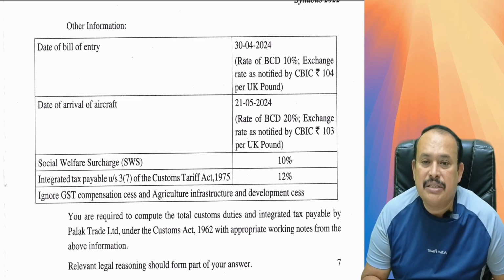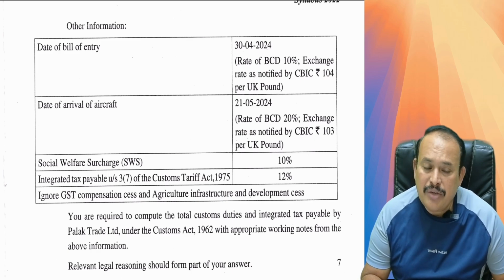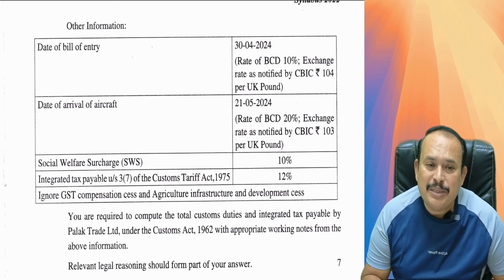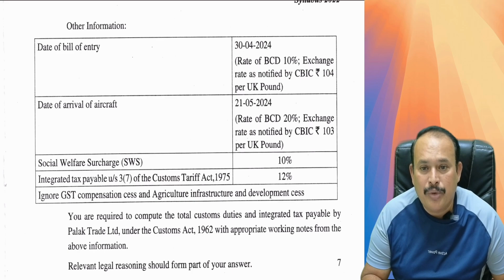Other information. Date of bill of entry 30th April 2024. Rate of BCD 10%. Exchange rate as notified by the CBIC 104 rupees per UK pound. Date of arrival of the aircraft 21st May 2024. Rate of BCD 20%. Exchange rate as notified by CBIC 103 rupees per UK pound. Social welfare surcharge 10%.